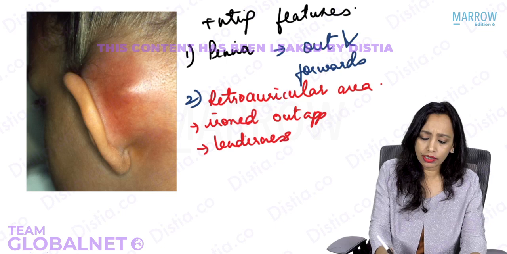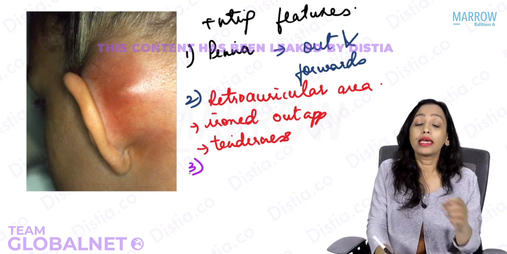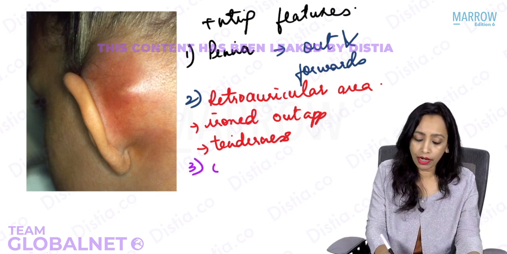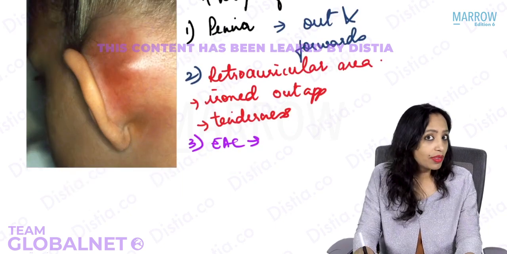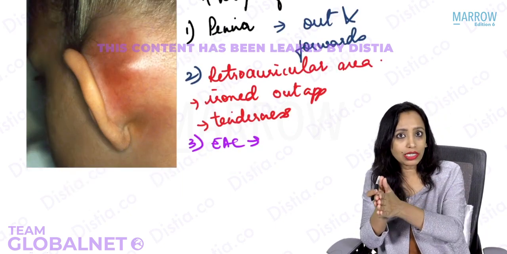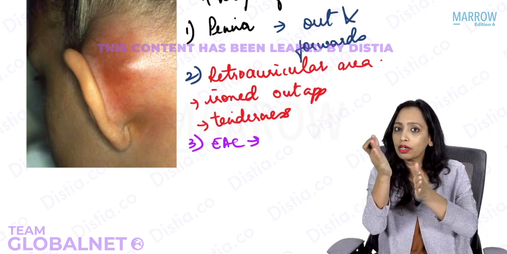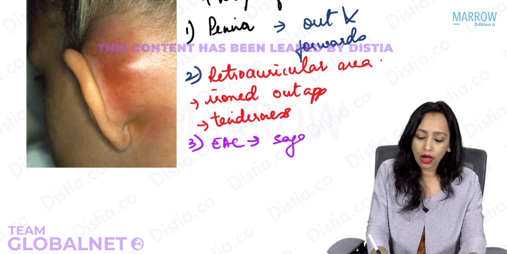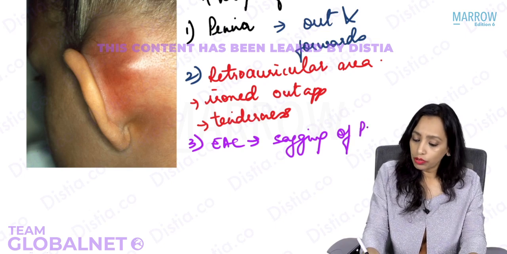Now, when you have a look inside the ear at the external auditory canal and the tympanic membrane, what do you see? Yes, if the pus has ruptured towards the external auditory canal side, you will see that the posterior wall of the external auditory canal is sagging down. So you will see sagging of which wall of the external auditory canal? Posterior wall.